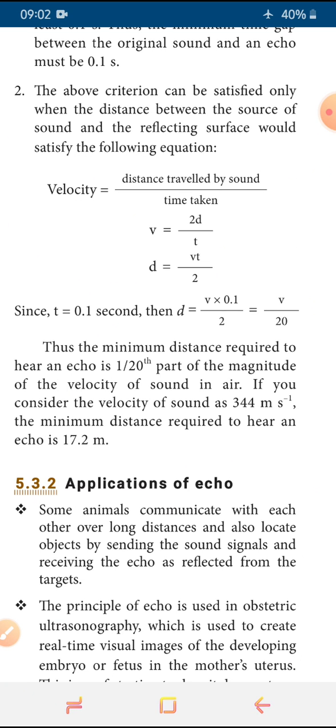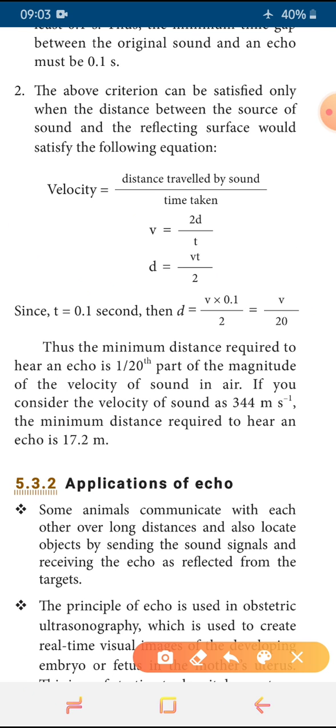So the equation which is given here: velocity is equal to distance traveled divided by time taken. This is the general formula for velocity. Rate of change of distance is called as what? Velocity. Rate of change of displacement is called velocity. Then we are writing the formula.